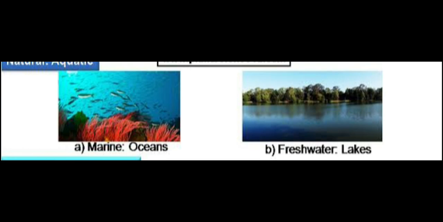The second one is the aquatic ecosystem. The aquatic ecosystem can be classified as marine ecosystem and freshwater ecosystem. Both are entirely different because the marine has more concentration of salt, whereas the freshwater system has less concentration of salt. Hence, the aquatic organisms depending on this water are entirely different in marine and freshwater.